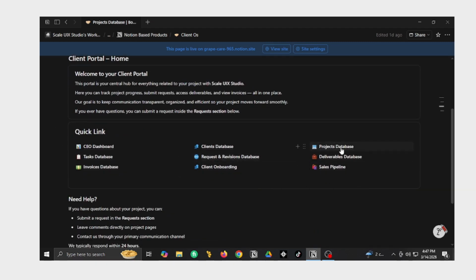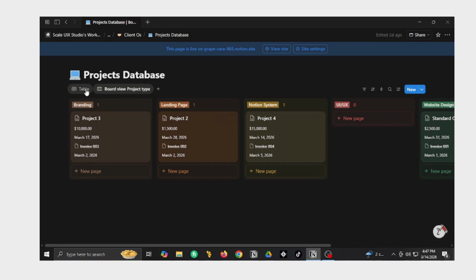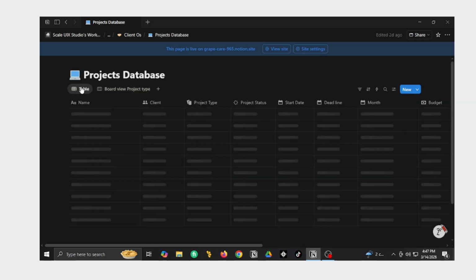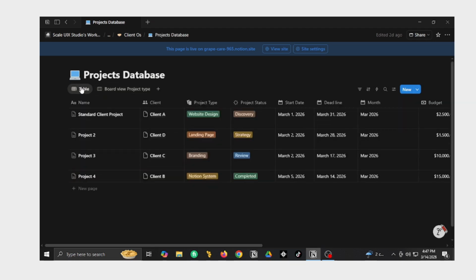If I go to the project database, I can see my project here. It's the board view of the project type, like it's a branding project or a landing page design or a Notion system design. You know everything. Not every, I mean you guys are intelligent by yourself. I have the table view here. I can see the name, the project name, the client, the project type, project status, starting date, deadline, month,